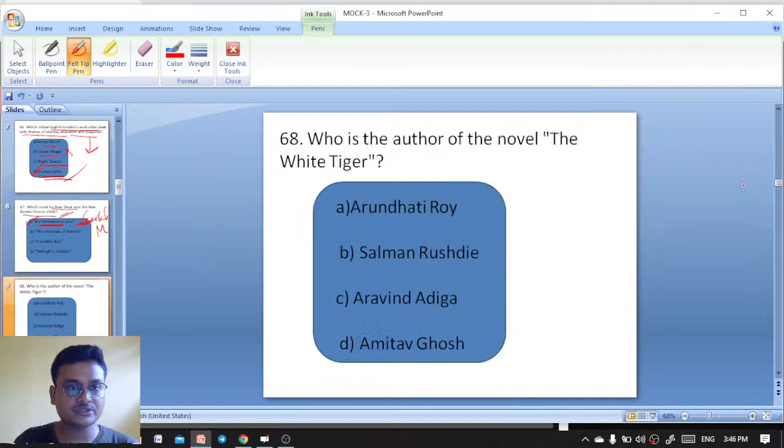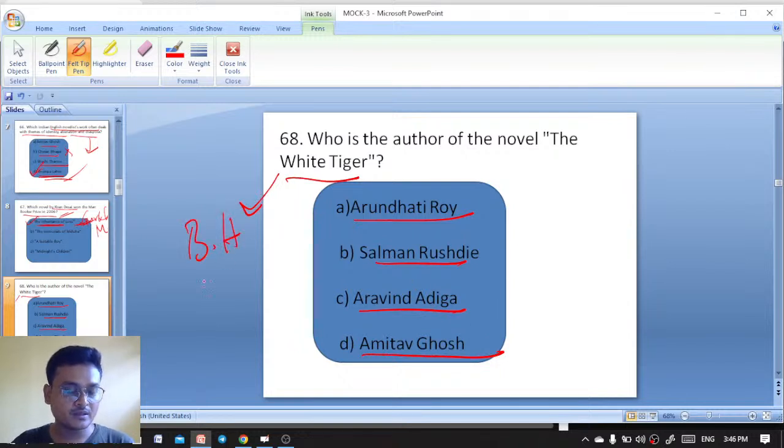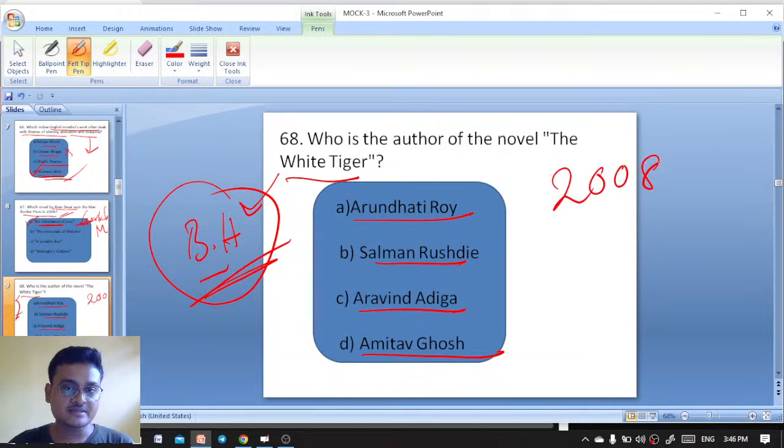Okay. Next question. Who is the author of the novel The White Tiger? Arundhati Roy, Salman Rushdie, Aravind Adiga, Amitav Ghosh. Balram Halwai is the main protagonist here.